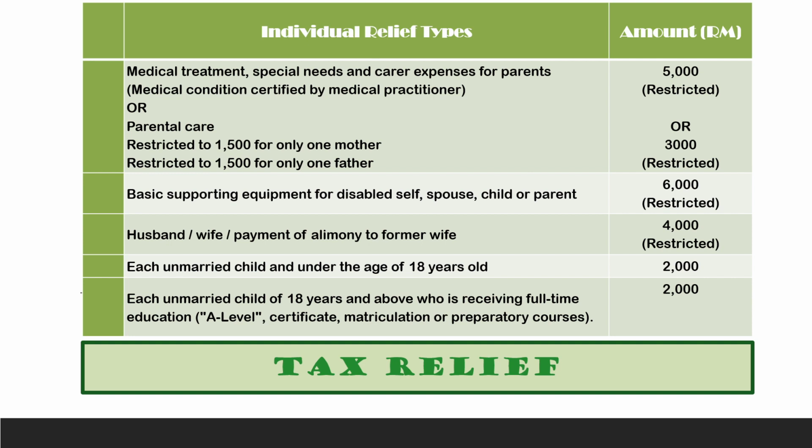Okay, and then the next one is talking about an unmarried child, 18 years old and above. This actually refers to those above 18 years old and receiving full-time education. So this refers to those who are 18 years old, not yet in university, but who have already entered the matric level certificate and so on. Any preparatory courses, provided you are not married, the parents can claim 2,000 per child.